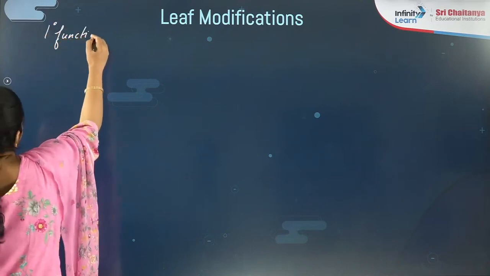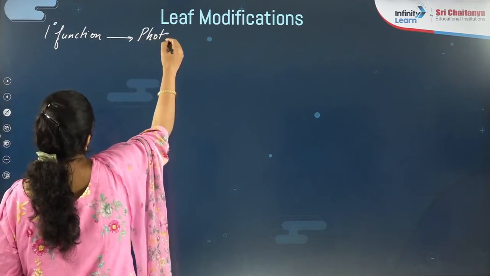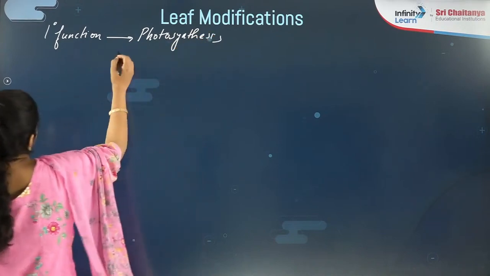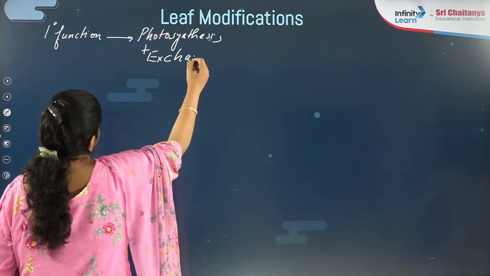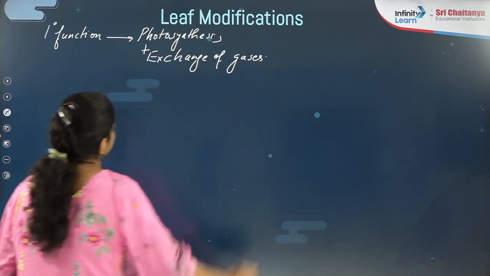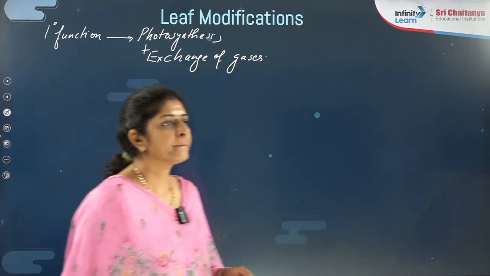Can I say it helps in the photosynthesis process, and it also helps in the exchange of gases? Okay, fine.